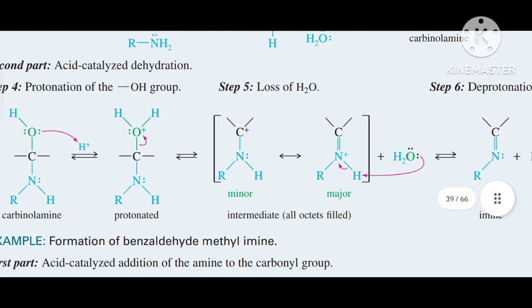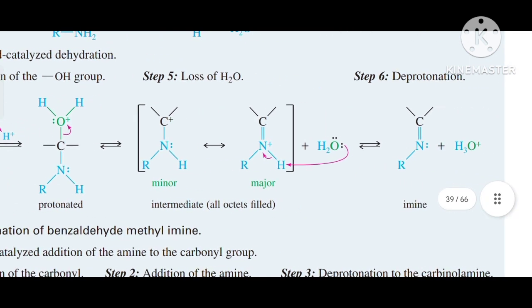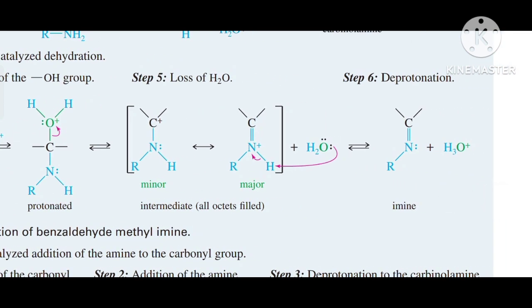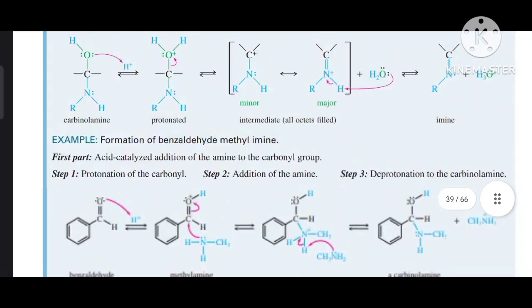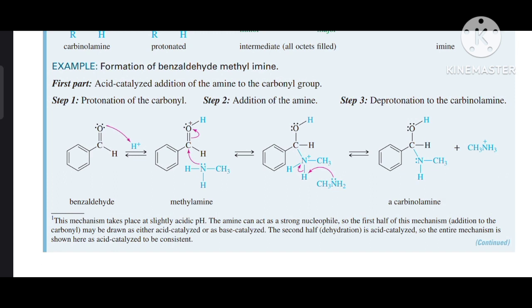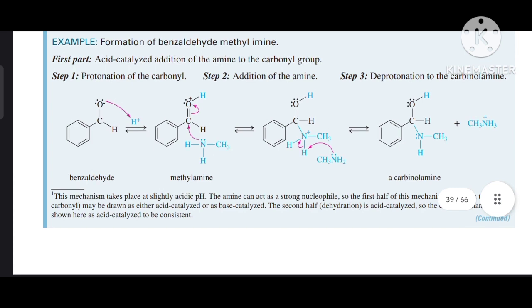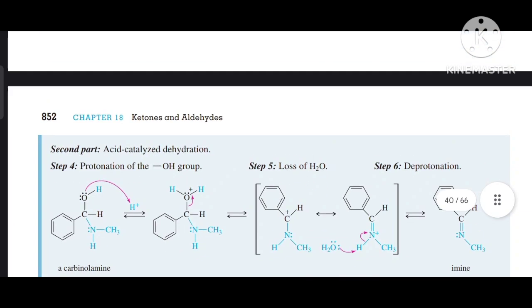When this protonated form loses the water molecule, it forms an intermediate in which all octets are filled. After the deprotonation step, it finally gives the product imine. Similarly, we have the example of benzaldehyde, and we are going to form the benzaldehyde methyl imine by the same mechanism which is already discussed above.